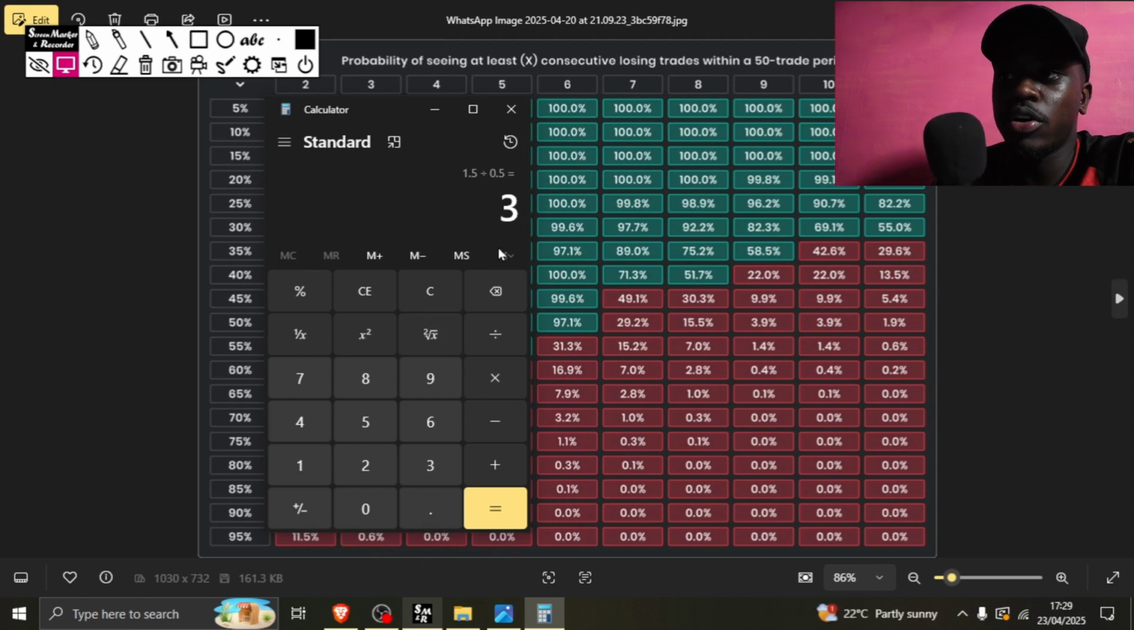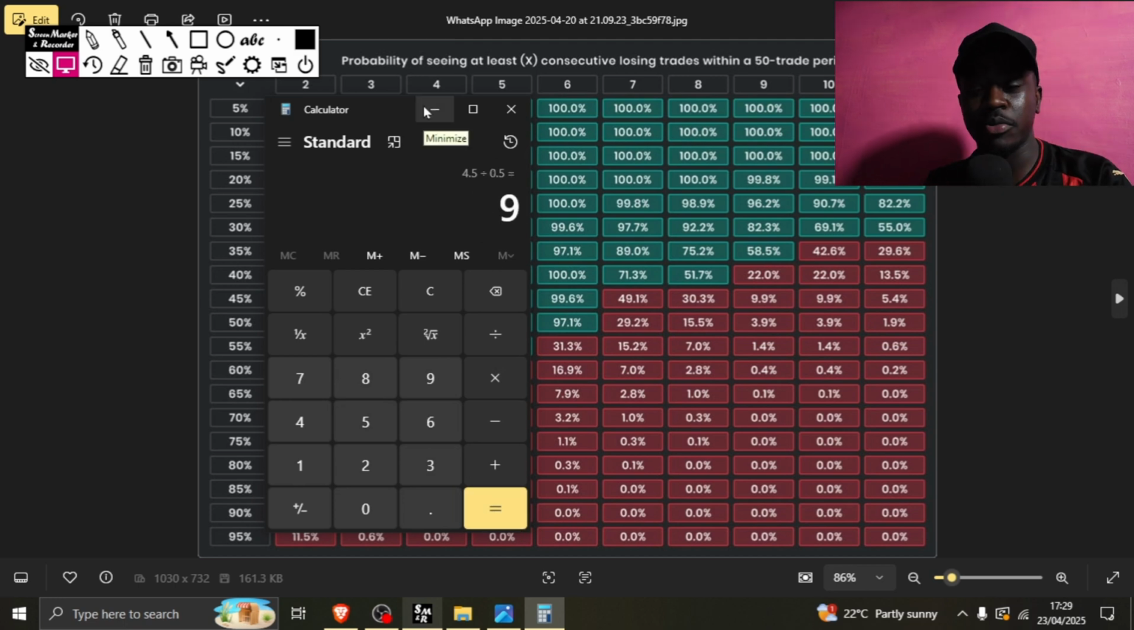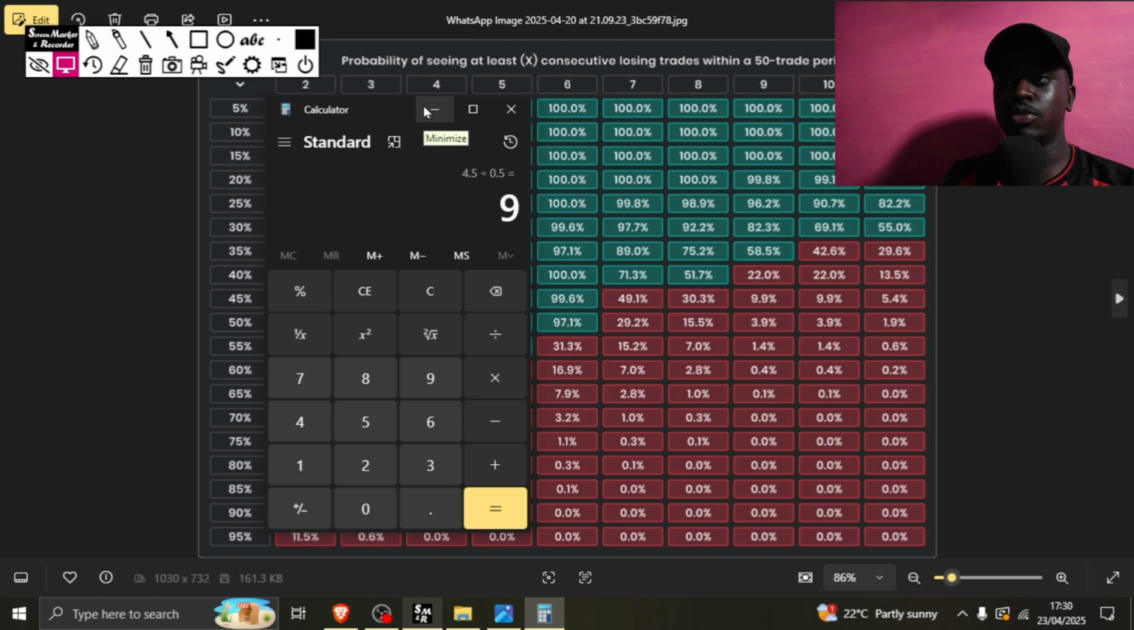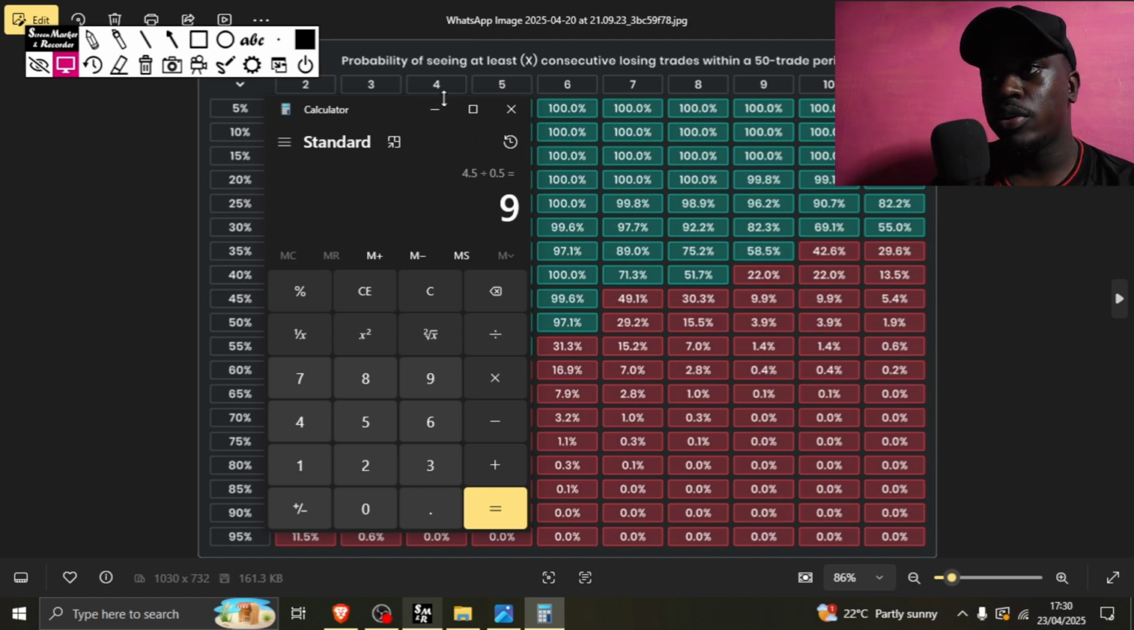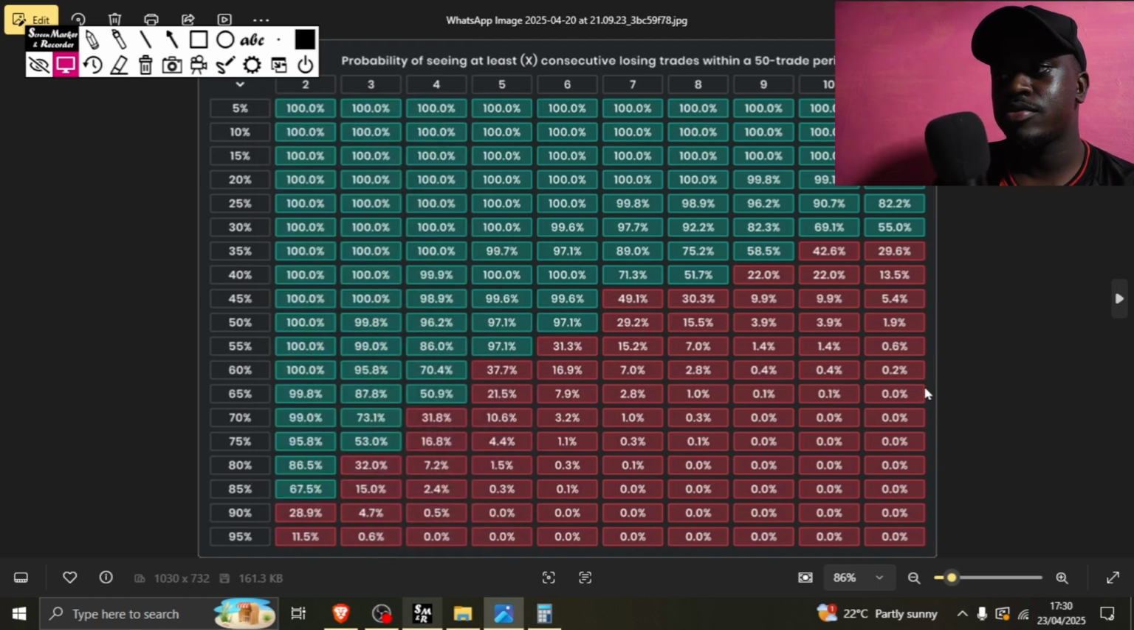Now what you're going to do is take 3 plus the 1.5, then you divide by 0.5, and you get 9. I hope we are clear on what I'm doing here. So every time you lose, you do this until you reach the maximum of 12.